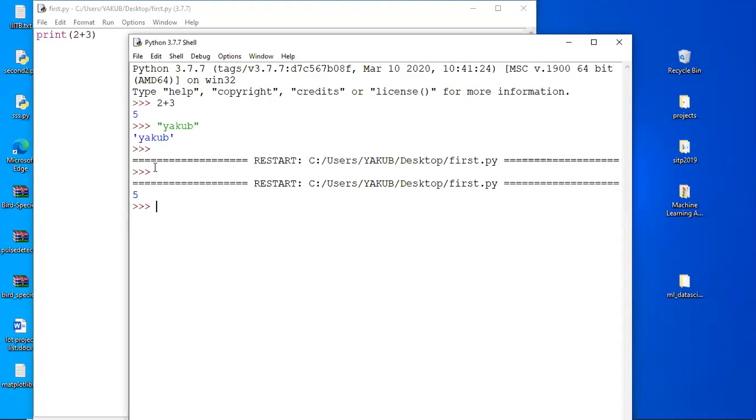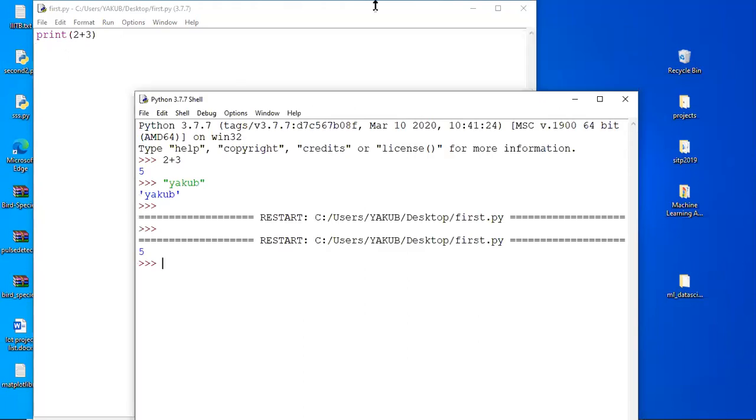Whenever you run this program, it returns output. If you want to get the output from the script, we need to use the print function. Whereas if you want to work in the shell, we need not specify any print statement. Here it is called interactive mode programming, and this is called basic script mode programming. So that is about Python ideally.